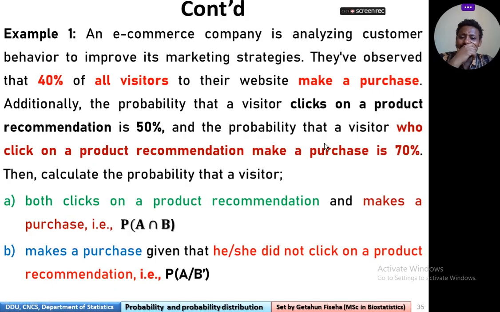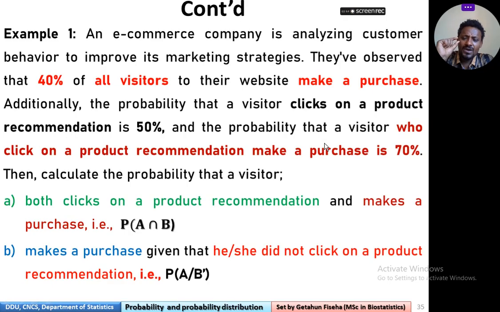Additionally, the probability that a visitor clicks on product recommendation is 50%. And among those who clicked on product recommendation, 70% made a purchase.